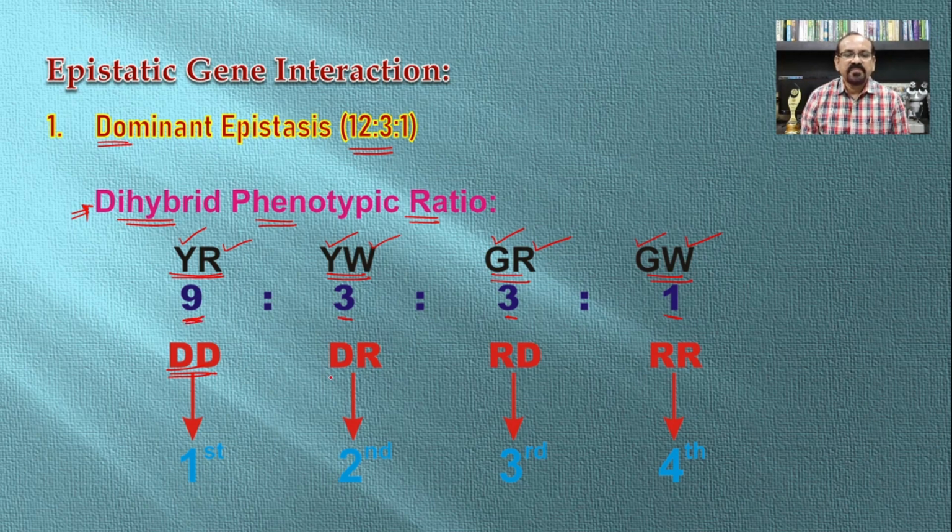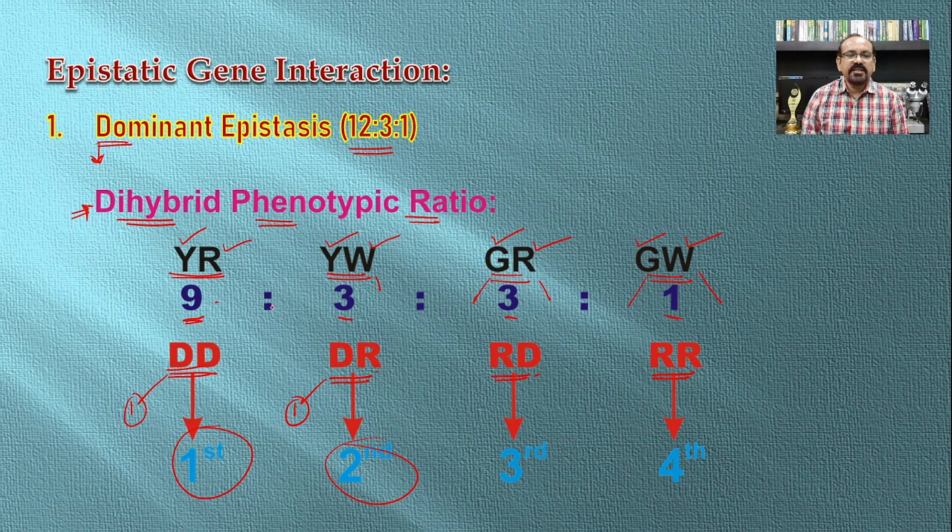Out of these phenotypes, both are dominant in the case of yellow and round; the first is dominant and the second recessive in yellow and wrinkled; the first is recessive and the second dominant in green and round; and both are recessive in green and wrinkled. So for dominant epistasis, we have to focus on the dominant character, whose first position is found in two different places, the first place and the second place.